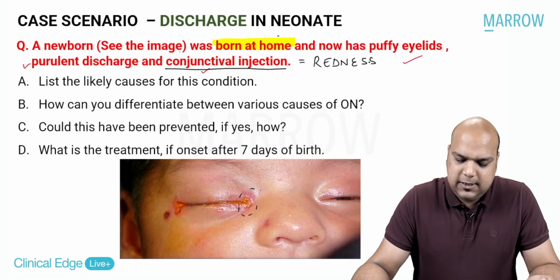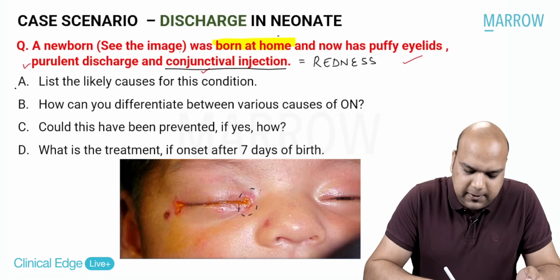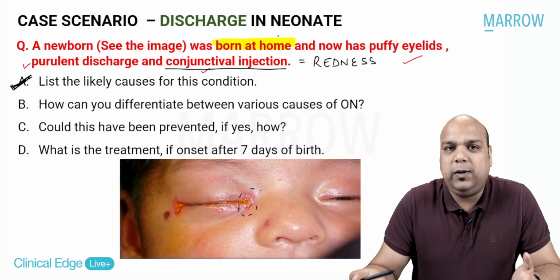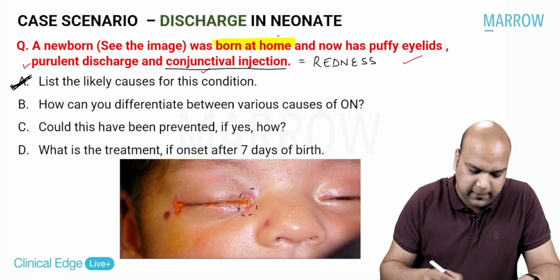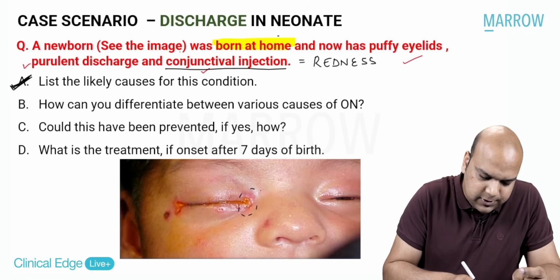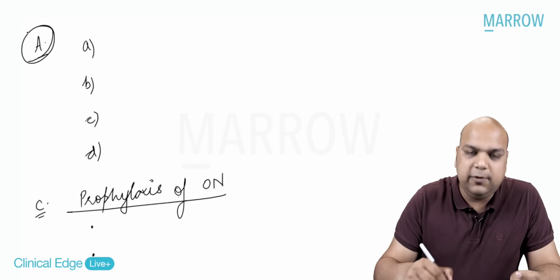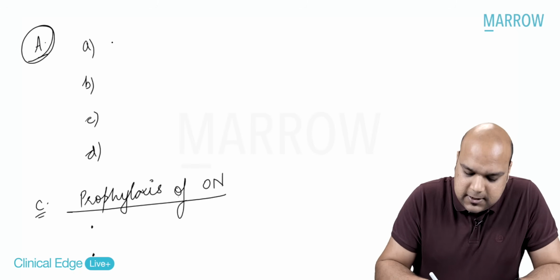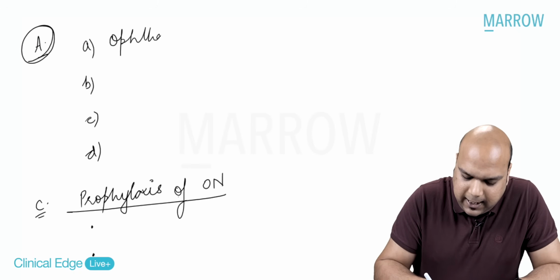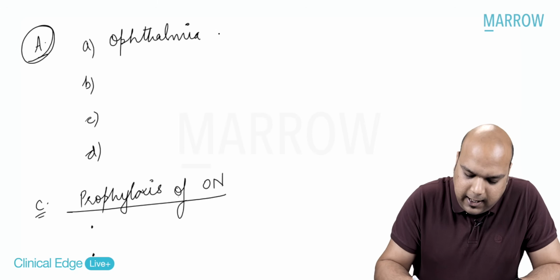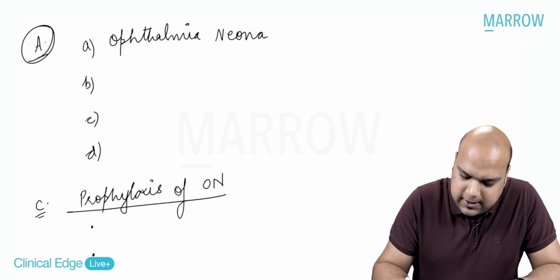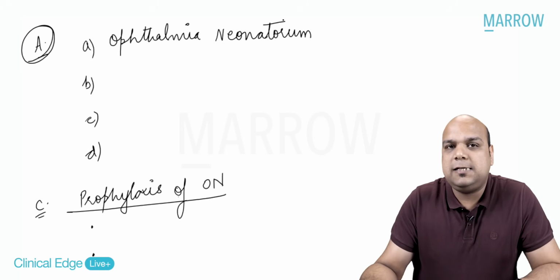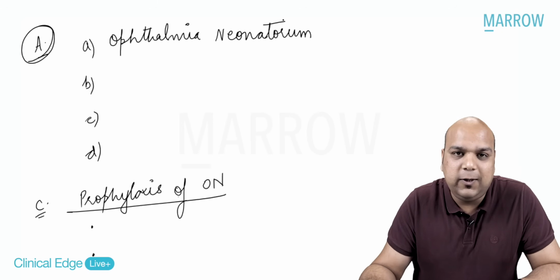Based on that, they are asking you to list the likely causes for this condition. So we are basically asking you what are the causes of infection in a newborn which can lead to puffy eyelids, purulent discharge and redness. All are the signs of infection. Okay. So let us see the differential diagnosis, everybody. Question A, differential diagnosis in a newborn. So first thing that comes into my mind as soon as I hear a newborn having discharge is conjunctivitis. Yes, conjunctivitis in a newborn is known as ophthalmia neonatorum. If the onset of conjunctivitis is within 28 days after birth, we call it ophthalmia neonatorum.